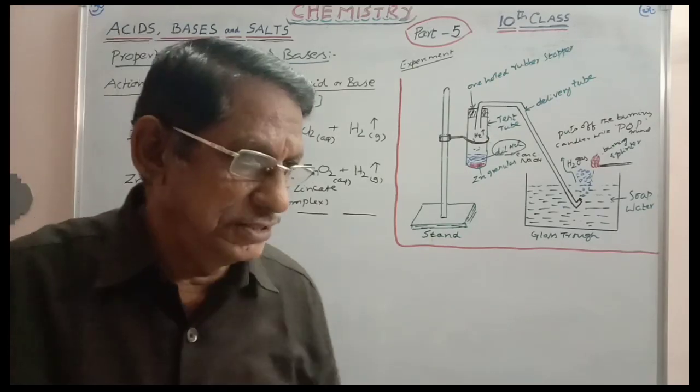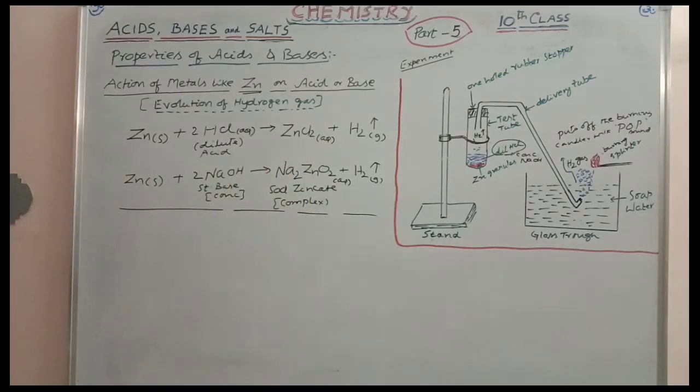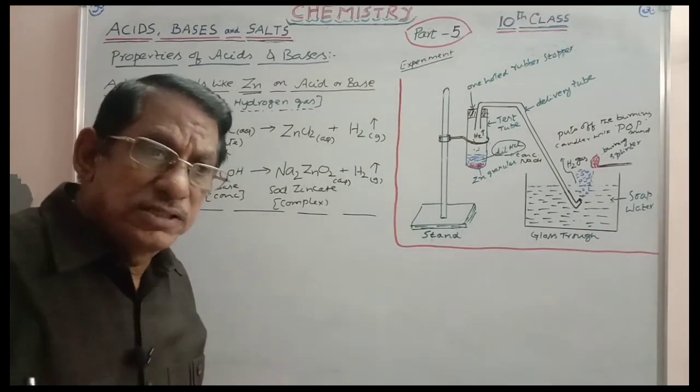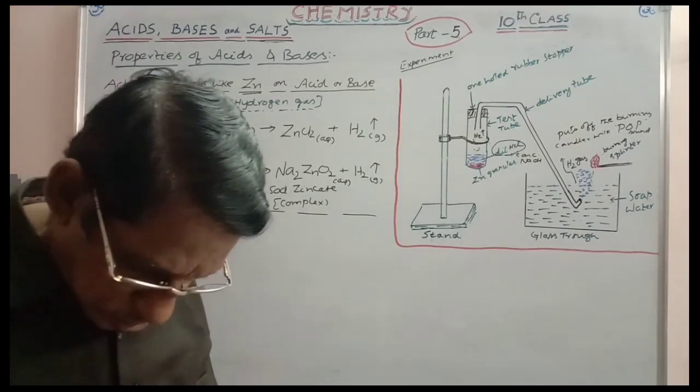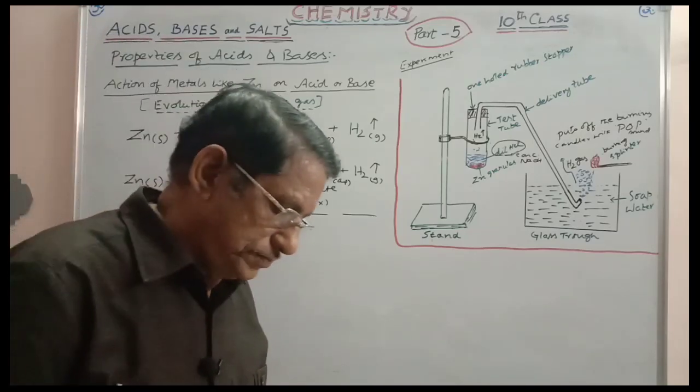What is to be discussed here? Meanwhile, please note it. Now, basing on their reactivity, these metals can be divided into three categories.